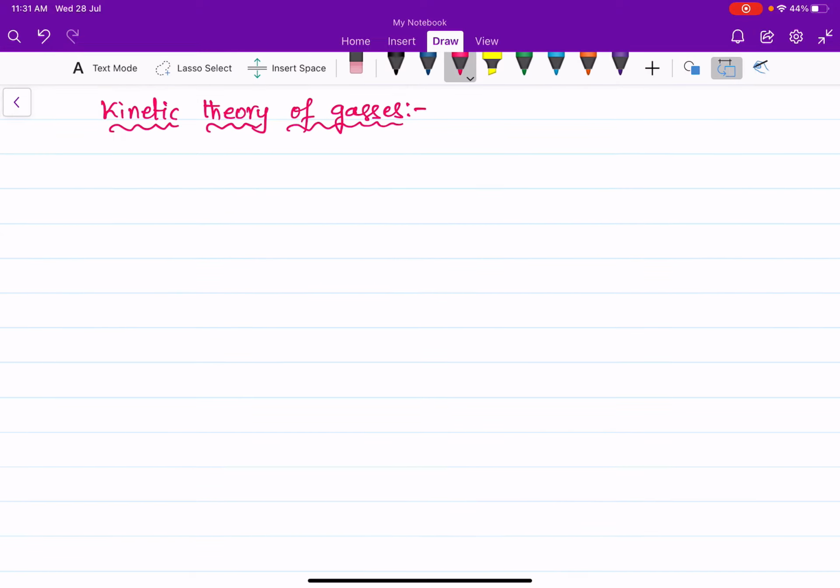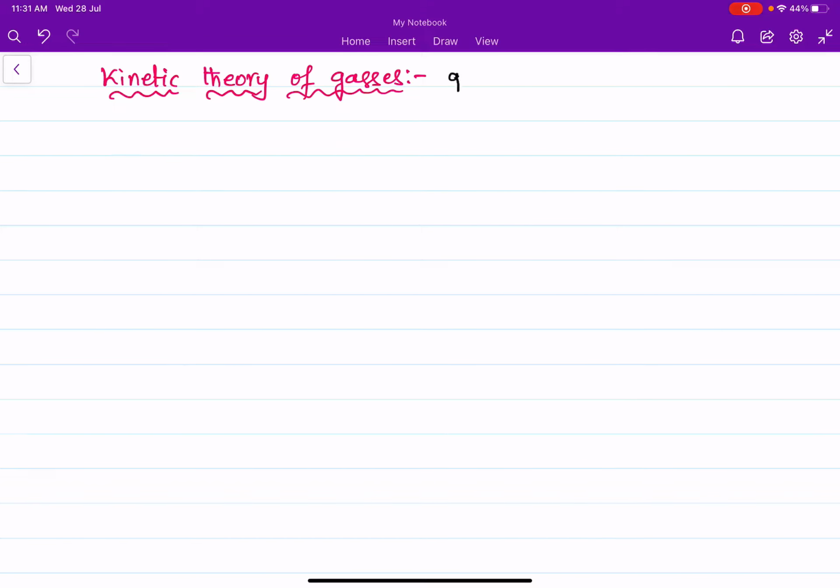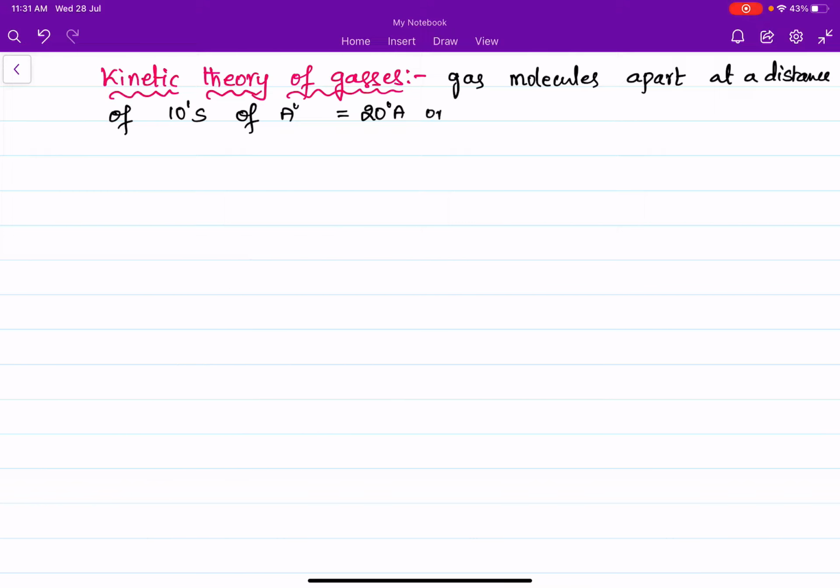We have discussed already in the previous class that gas molecules are apart at a distance of tens of angstroms, that is approximately 20 angstroms or 30 angstroms.